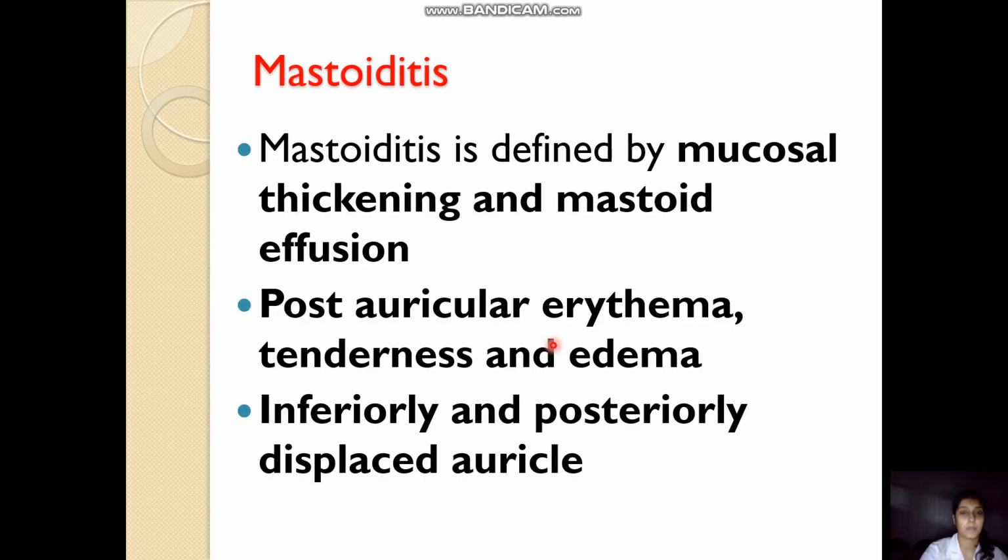So mastoiditis is defined by mucosal thickening and mastoid effusion. It is characterized by postauricular erythema, tenderness and edema. Whenever there is mastoiditis, there is a thickening of the mucosa of the mastoid air cells, and there is effusion, that is, this mucosa will become secretory. It will secrete serous or purulent fluid in the mastoid cavity, and that is mastoid effusion. All these changes will lead to redness, that is erythema, in the postauricular region, tenderness and edema. And due to this swelling and tenderness in the postauricular region, the auricle will be displaced inferiorly and posteriorly.